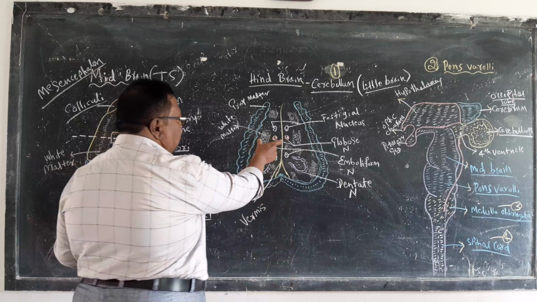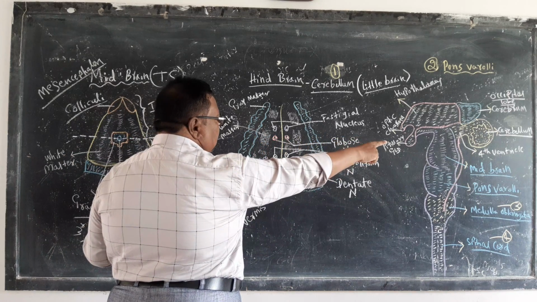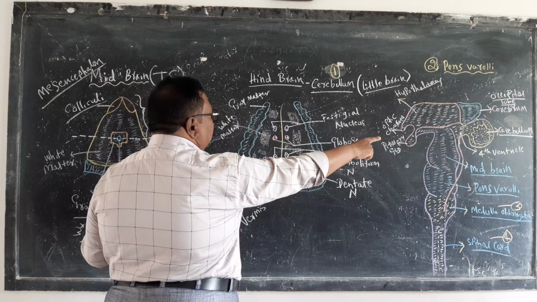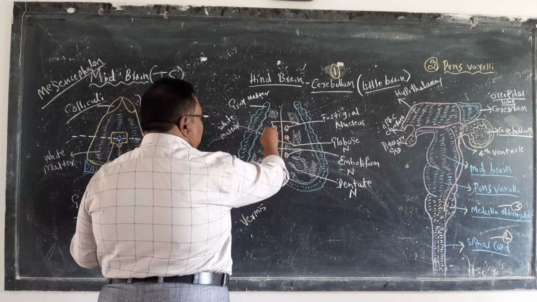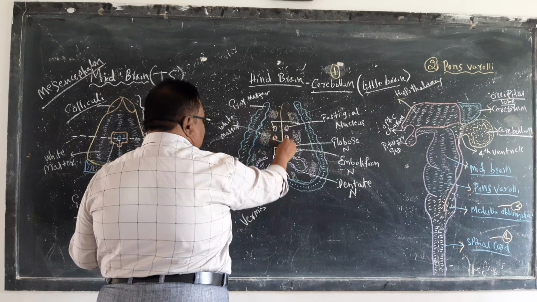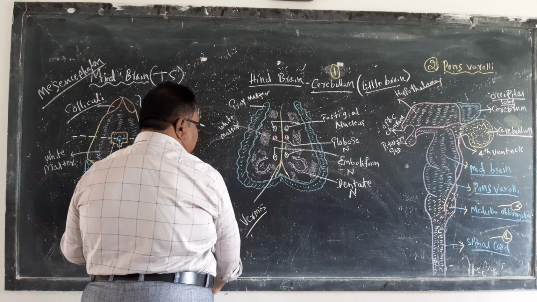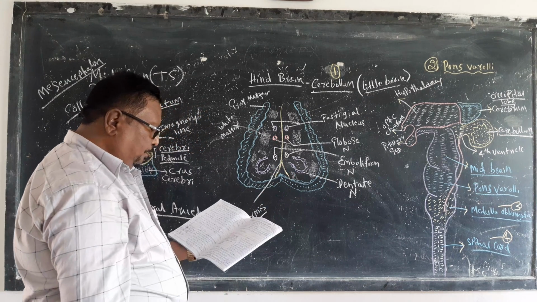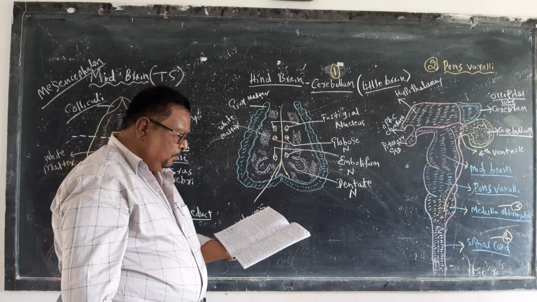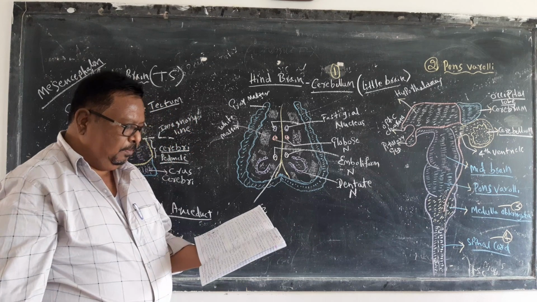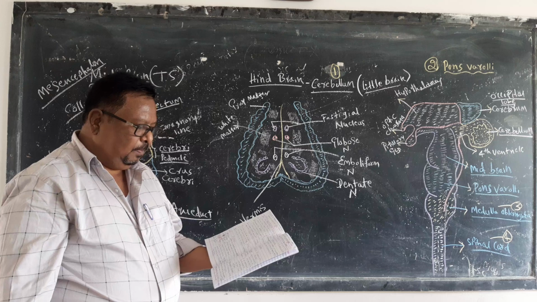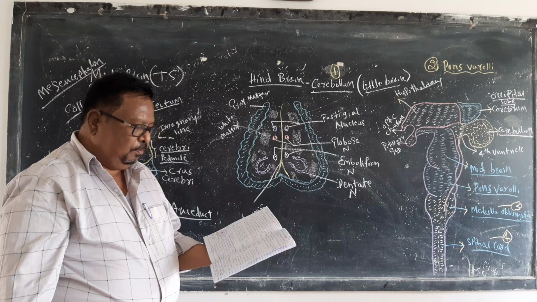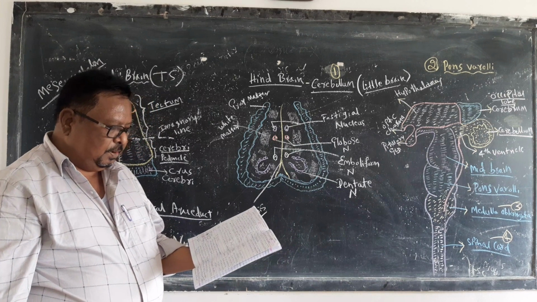When we take a section of the cerebellum, you can see this figure. The 2 lobes are there and the lobes are divided by the vermis, a small worm-like line. The cerebellum is divided into two hemispheres joined together by a worm-like portion, that is vermis.